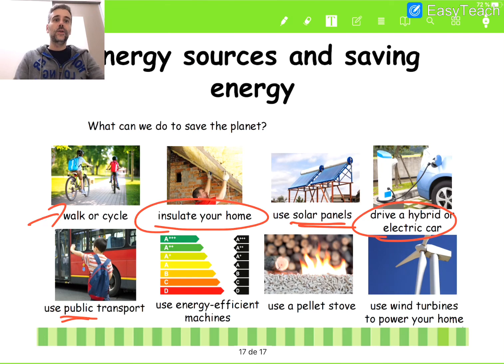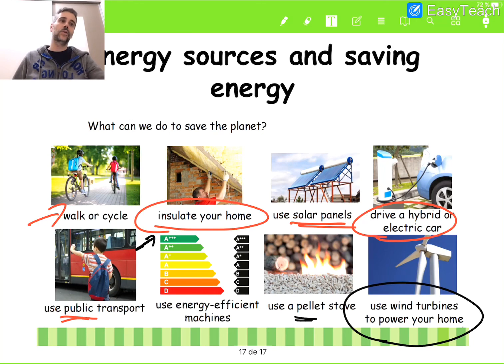Another one: use energy efficient machines. So these machines, the ones with the A+++, are better for the environment. In this case, for instance, we have the pellet stove. That is really good for the environment, because pellet is bioenergy, as well as the improvement of the use of wind turbines.